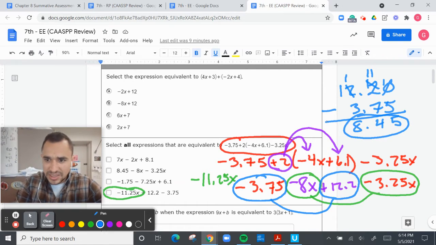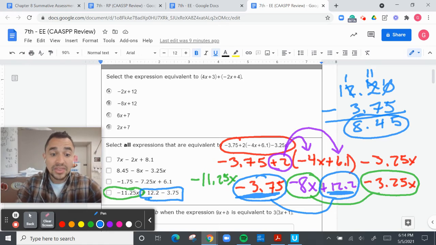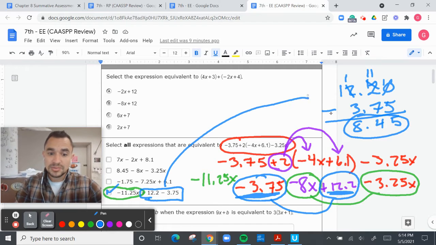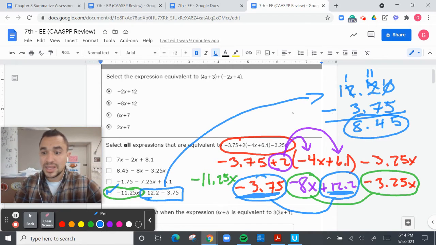Now, if you look here, there's no positive 8.45. What did they do? They just left it alone. They left this negative 3.75 and this positive 12.2. That's okay. That is still a true expression. It's still true. Does positive 12.2 and negative 3.75 still equal 8.45? Yes, it does. So that is still true.